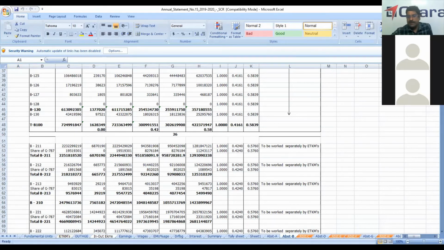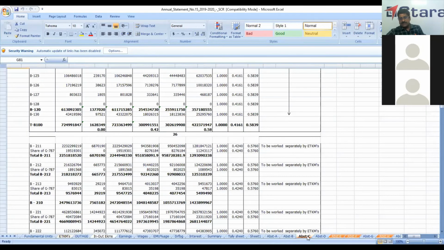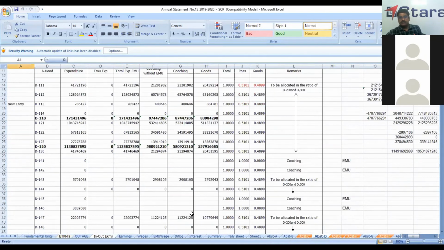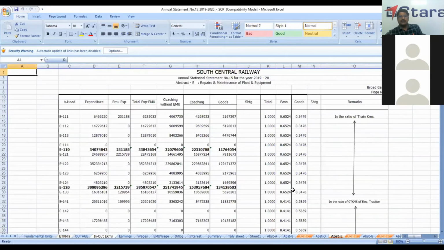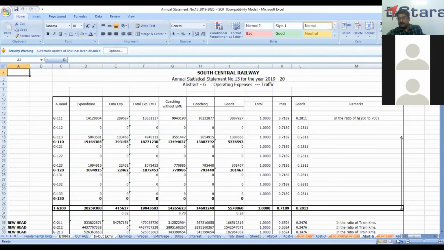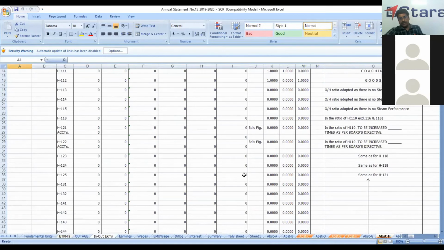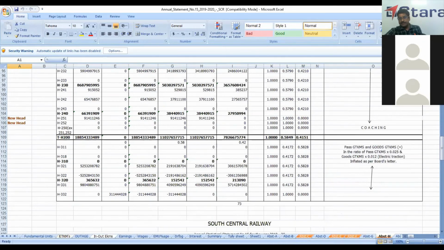So similarly, we will bifurcate all the abstracts. So abstract A, then we bifurcate abstract B, then C, D. Then abstract E. Abstract E pertains to representation, plant and equipment. Then F, then abstract G. H pertains to fuel. How much expenditure is incurred for fuel, both diesel, 200 is diesel and 300 is electric.